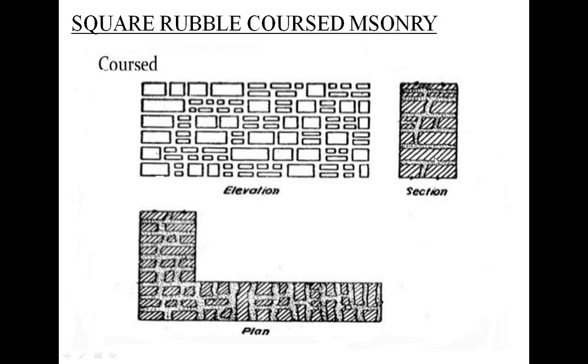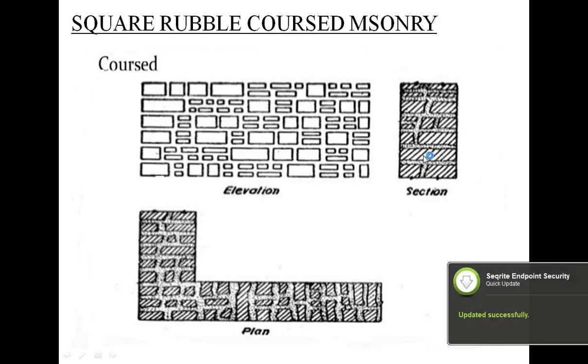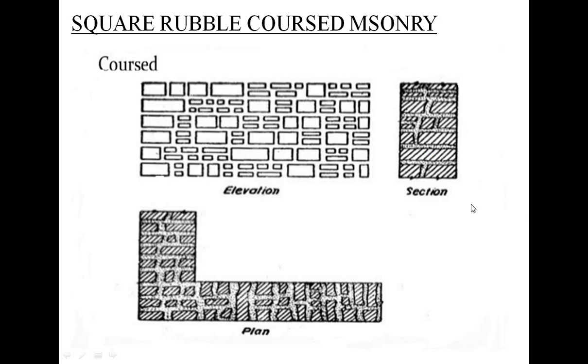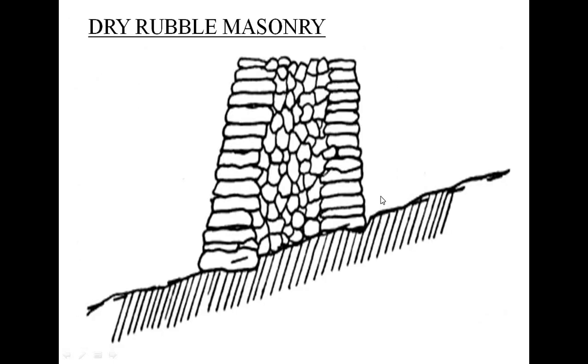Here, one stone is there throughout the thickness of the wall. This stone is called a through stone, because a single stone runs throughout the thickness. It is to give strength to the wall, and it is provided in between the section. So this is about the square rubble coarse masonry.